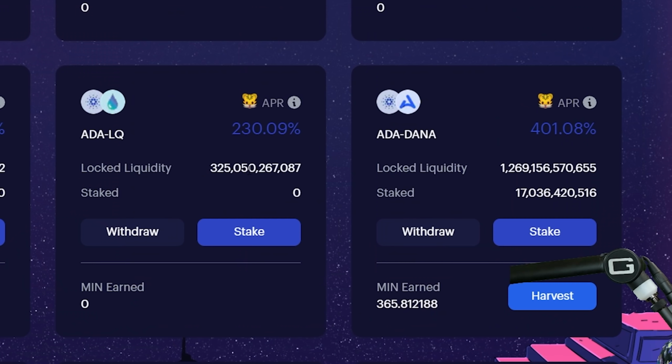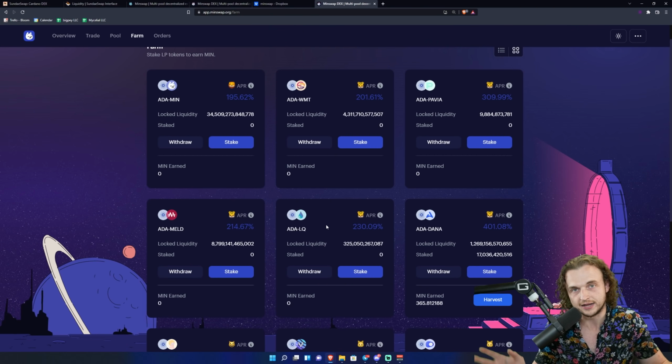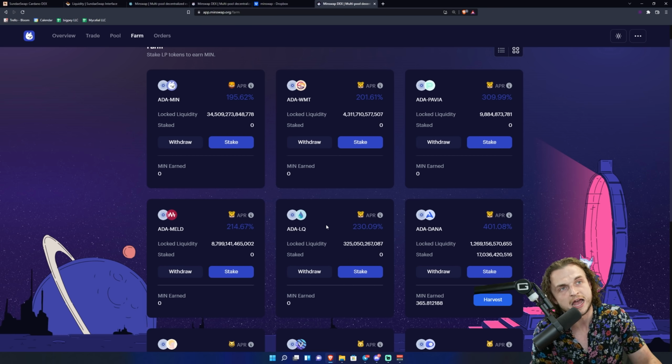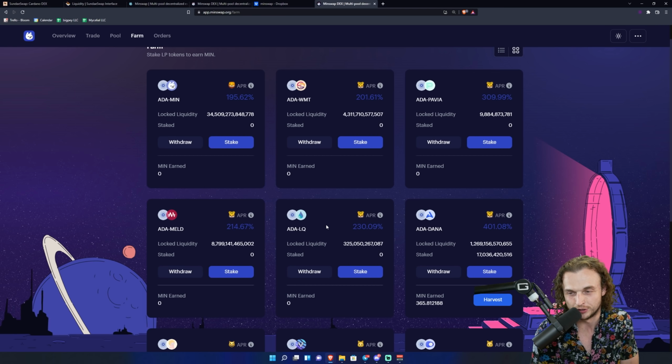ADA Liquid and ADA Donna. The market cap of Liquid could be a little high, but I got the tokens for free from the sky. So I'm okay with taking that risk. Maybe you're not. Be careful with what you're doing here, folks. I think the best pair is ADA Donna. That's what I'm going to be interacting with the most. That's my favorite. Me telling you this right now, is that going to lower the amount of money I make? Yes, it's going to. But I'm doing it for the team.